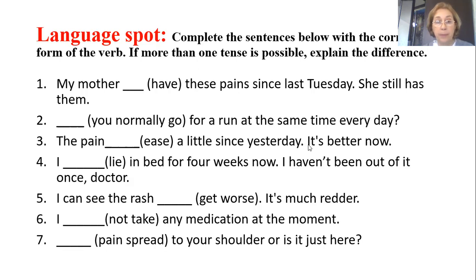Family, please. Number 3. The pain have eased a little since yesterday. It's better now. When we speak about the pain, we can replace the subject with it. So the pain has eased. Has eased. This is which tense? Present perfect. Exactly. Okay, good. Now, yes, Abdelrahman, please.